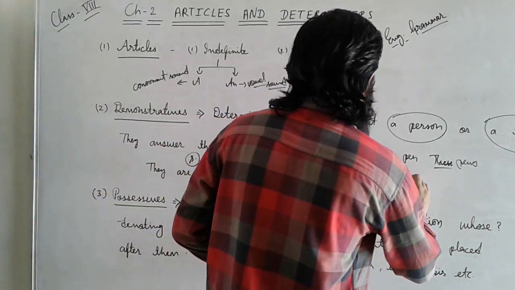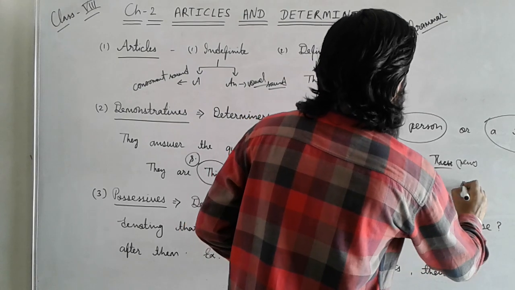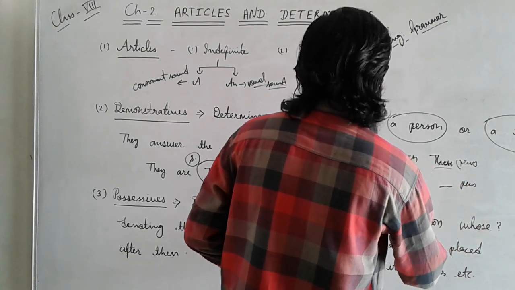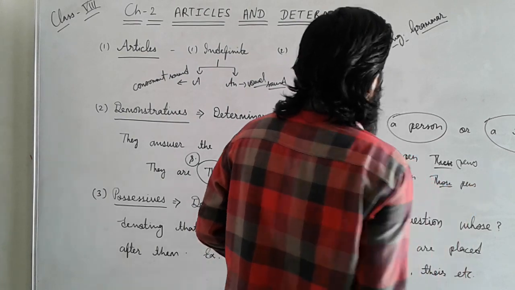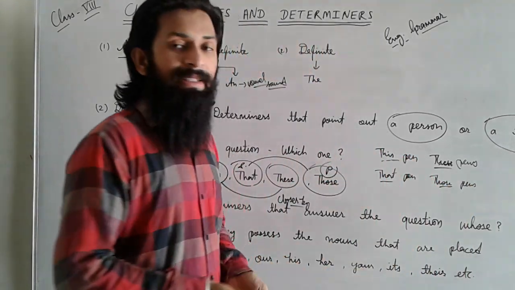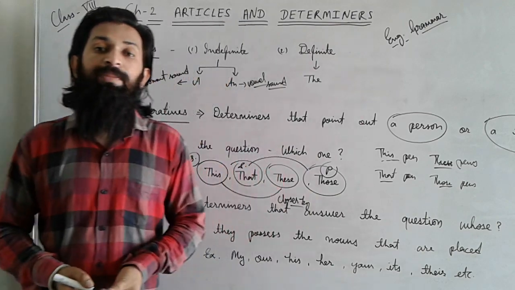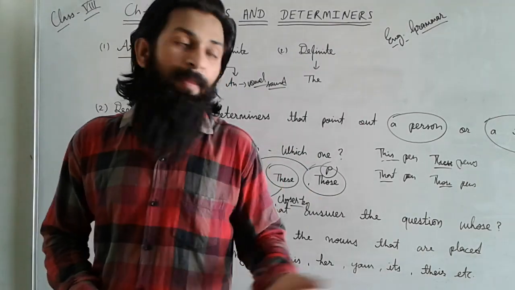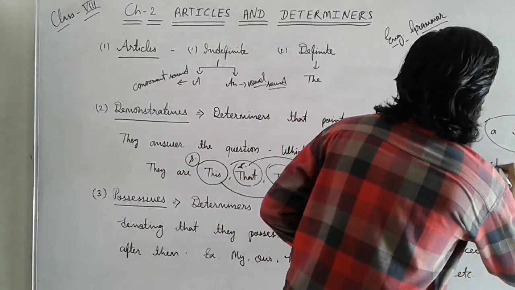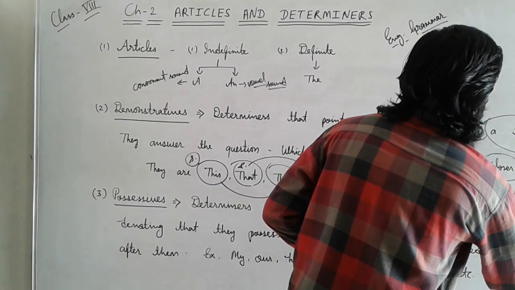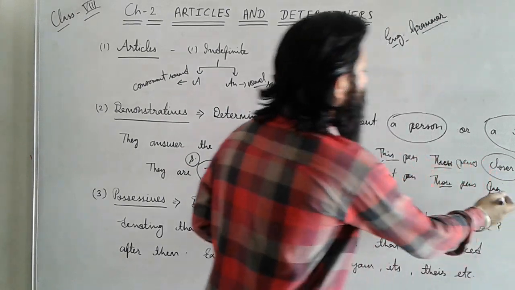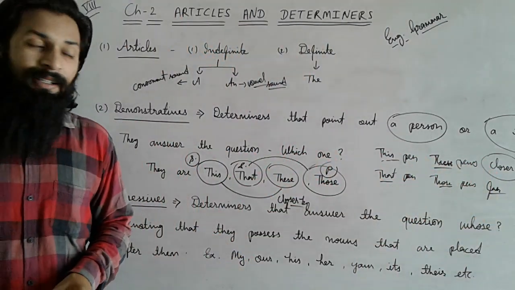The same condition applies: pen, pens, then you write that pen, those pens. Mostly you have to determine whether the object is closer to you or far from you. If closer, use this group; if far away from us, use that group, that and those.